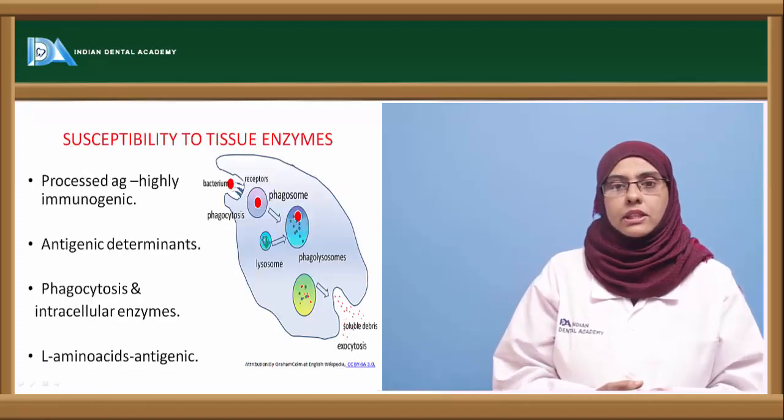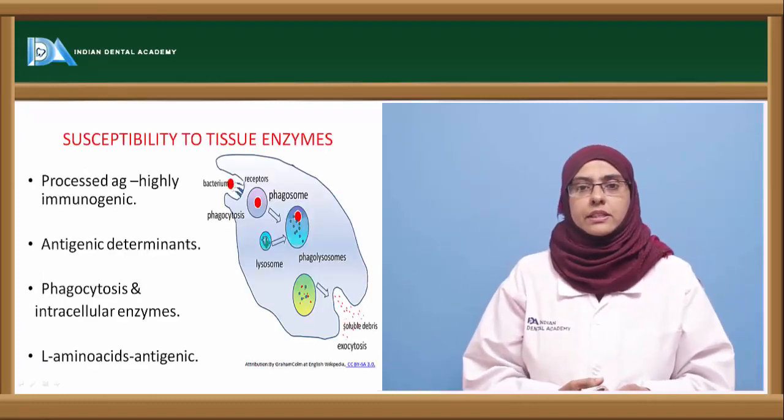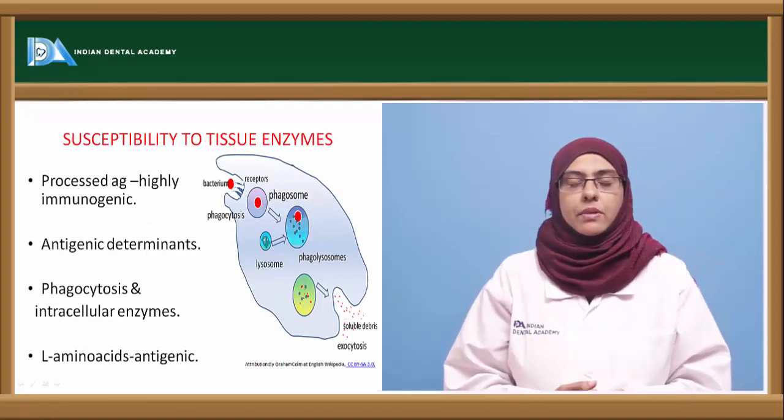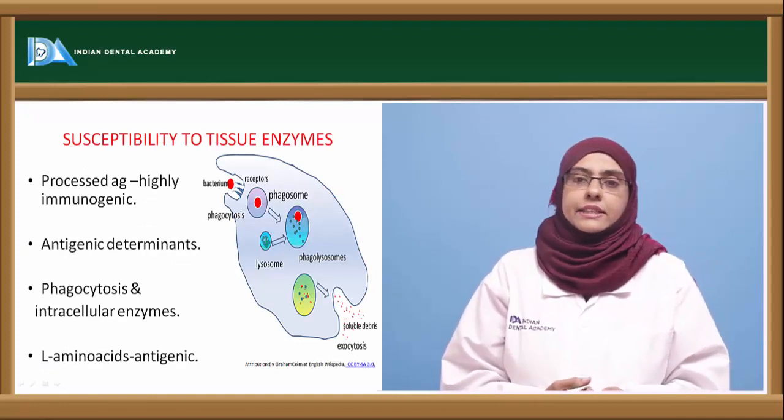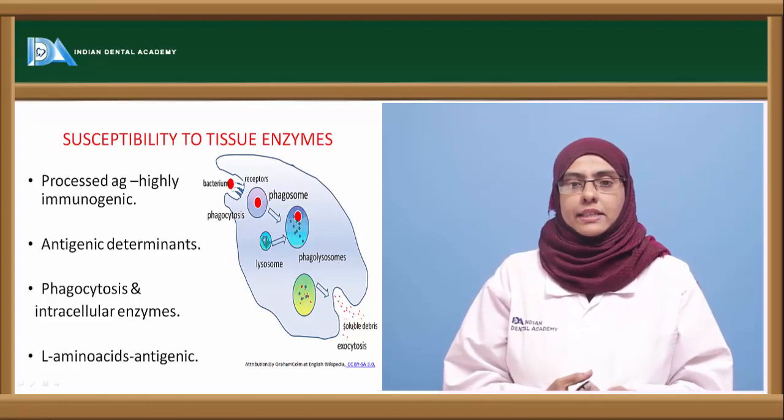Now coming to the third important aspect, that is the susceptibility to tissue enzymes. The more easily these antigens get processed, the more antigenic they are.